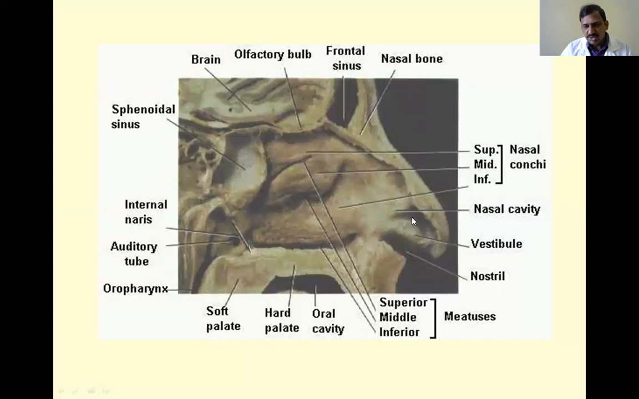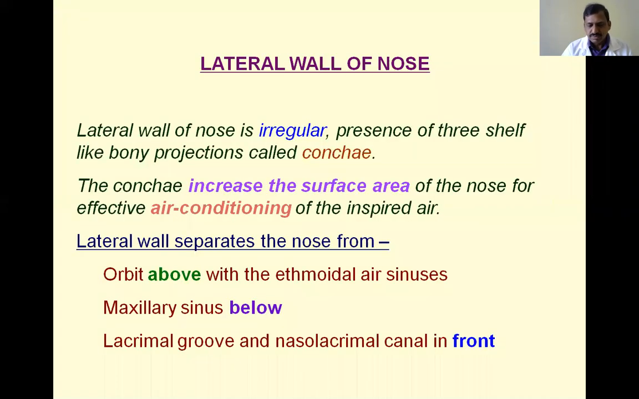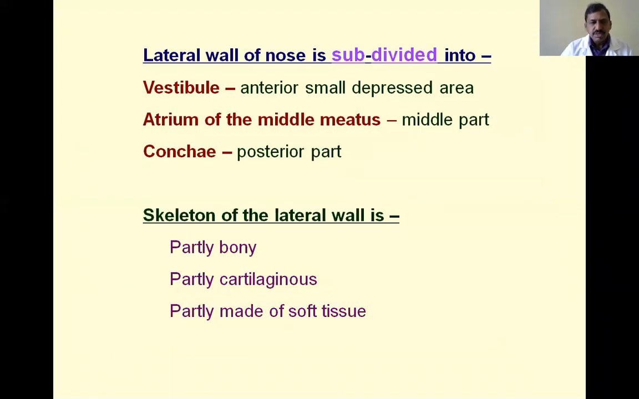Just posterior to this vestibule, this dilated area is called the atrium, and the remaining posterior part is the real nasal cavity. You see here the choanae: the vestibule, that is the anterior small depressed area, the atrium of the middle meatus, that is the middle part, and posterior is the posterior choanae, the part just posterior to the choanae.